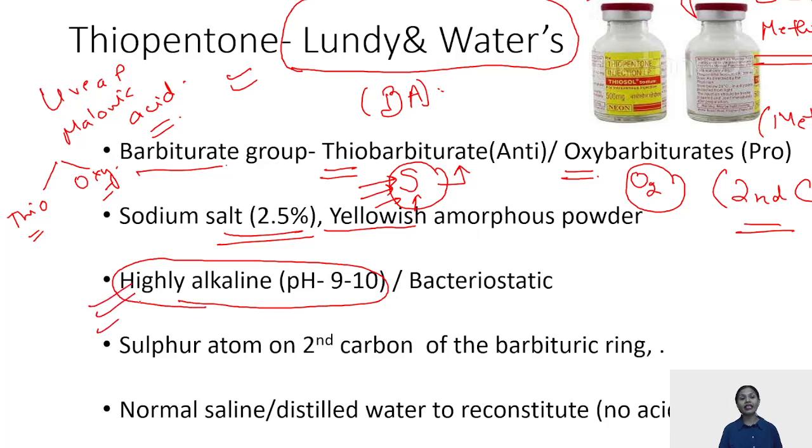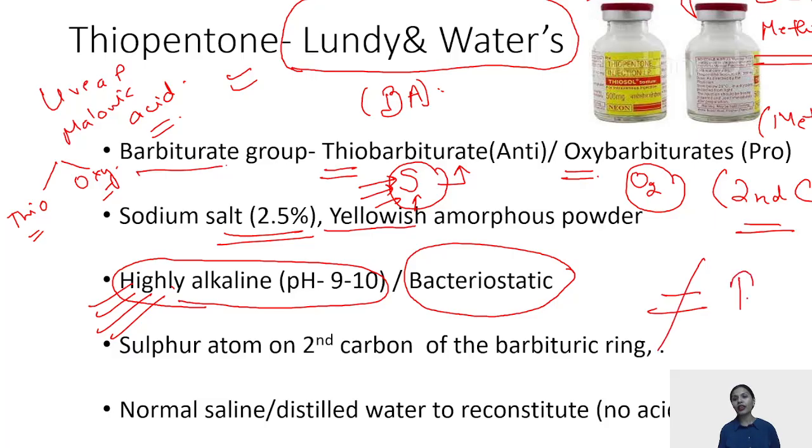It is highly alkaline, because of which it is a very good bacteriostatic, because of this high alkaline pH that the thiopentone has. But because of this high alkaline pH, you have to be very careful that only normal saline or distilled water is used in order to reconstitute the thiopentone, and never ringer lactate. Your RL is never used to reconstitute your thiopentone.